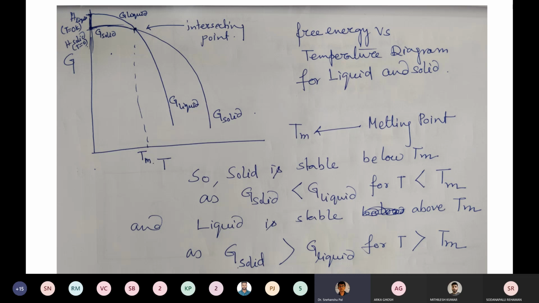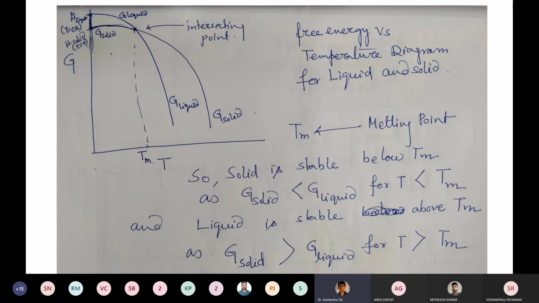Then if we can get the temperature at which those two curves are intersecting, we can determine that temperature is the melting point. Because at that point, both have the same free energy, so they can be in equilibrium state. They can coexist. Two phases can coexist. So they coexist at that point.